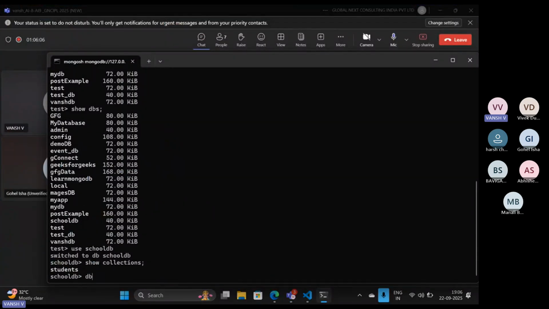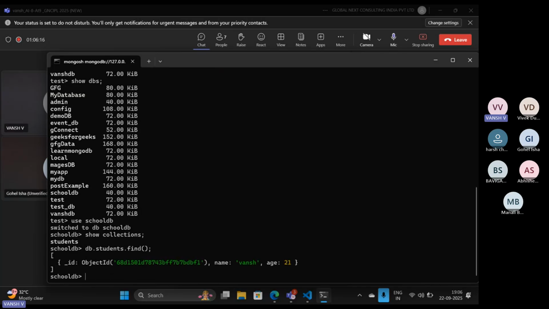If I use db.students.find, then what will it provide? It will provide the object ID and the name Vansh with the document details. Okay, so I hope that it is clear to you.